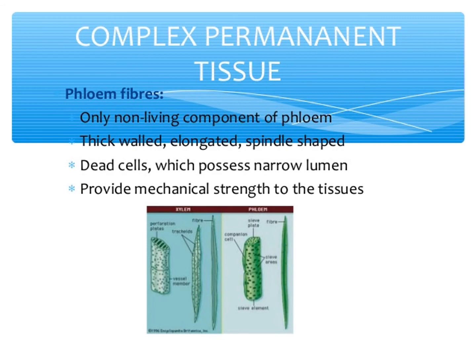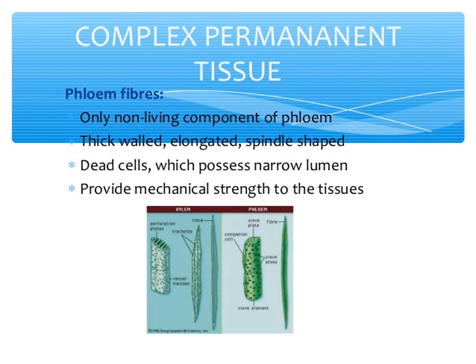Phloem fiber is the only non-living component of phloem. It is thick-walled, elongated, spindle-shaped dead cells which possess a narrow lumen and provide mechanical strength to the tissues. Next, complex permanent tissues: phloem and xylem. Those two are complex permanent tissues.